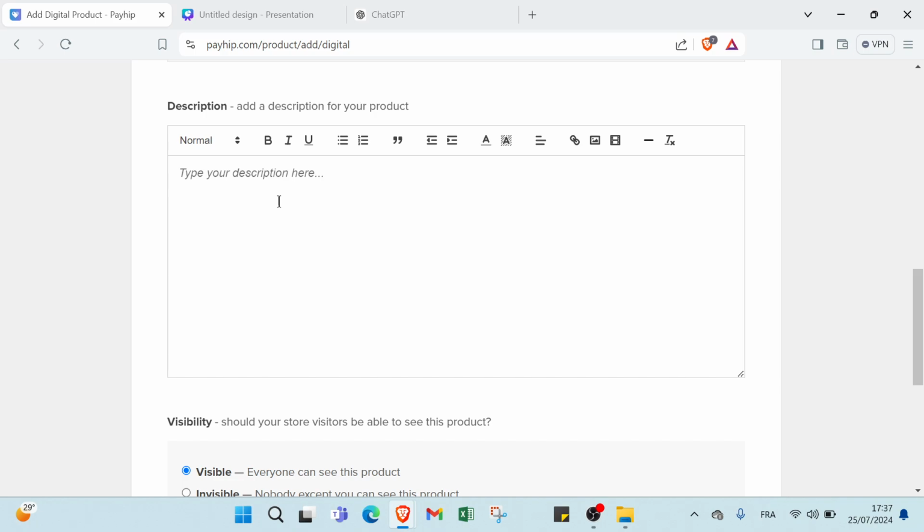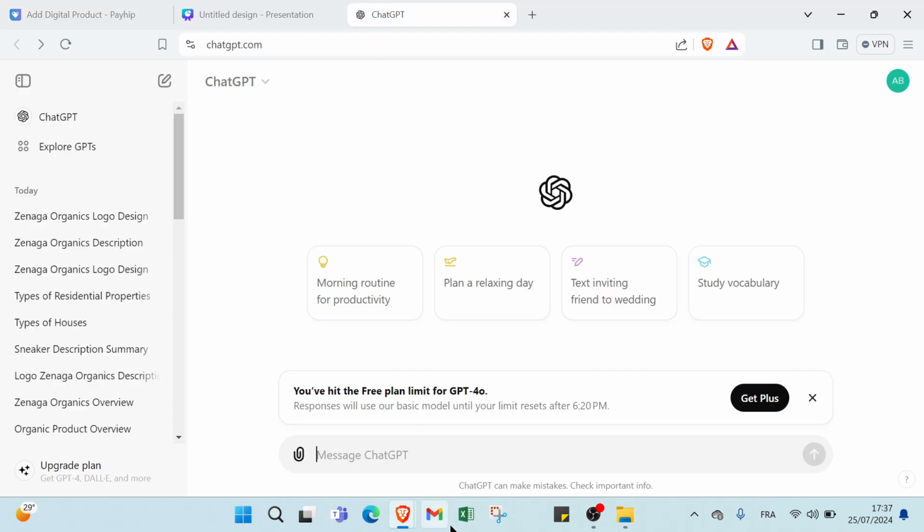Then we have here a description for your product. To have a great description that attracts people, all you have to do is go to ChatGPT and write a brief description of your products. If you want, especially you write the name of your product.